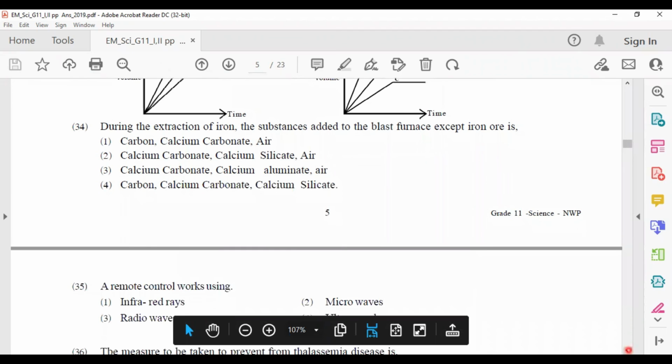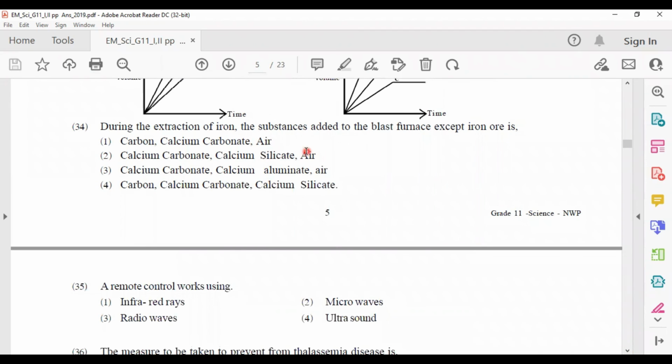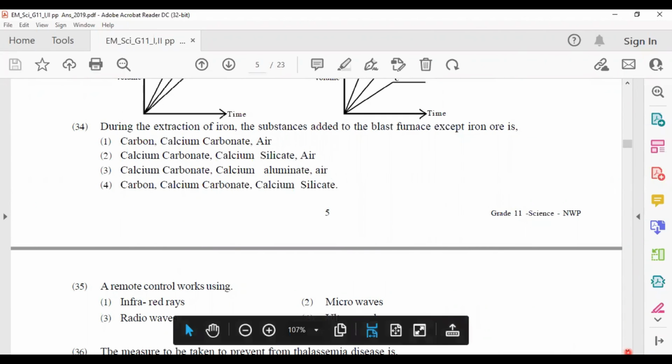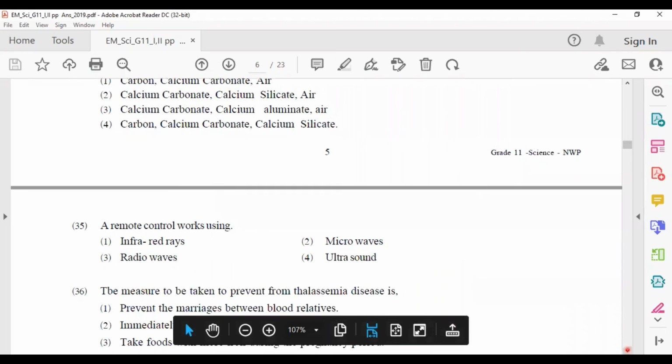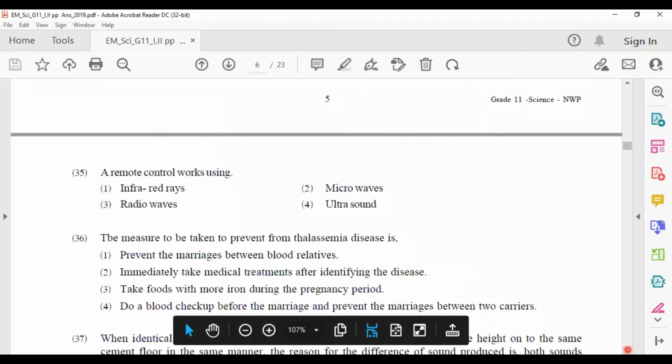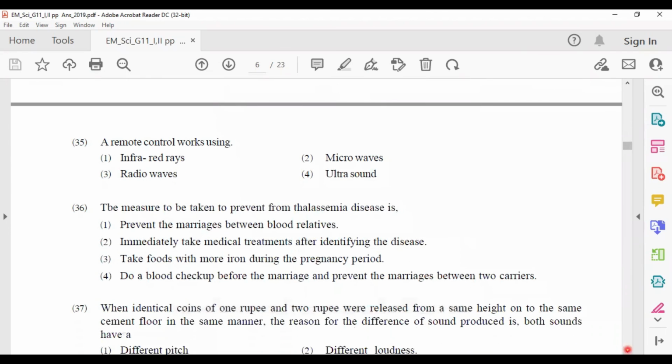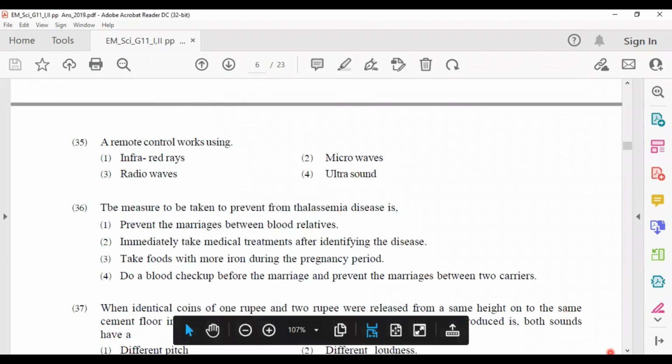34. During the extraction of iron, substances added to the blast furnace except iron ore is answer number 1: carbon, calcium carbonate, and air. These are the substances we are adding to the blast furnace. Next one, 35. A remote control works using answer number 1, infrared rays.